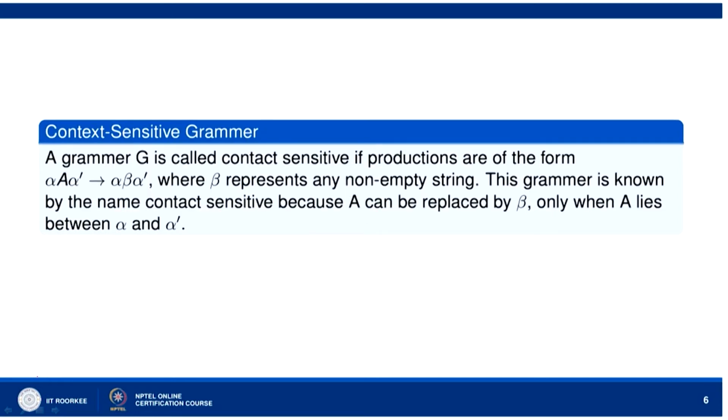Now, let us discuss context sensitive grammar. A grammar G is called context sensitive if productions are of the form alpha A alpha dash goes to alpha beta alpha dash, where beta represents any non-empty string. Empty string, as we know, is denoted by lambda. So, this grammar is called by the name context sensitive because A can be replaced with beta only when A lies between alpha and alpha dash.